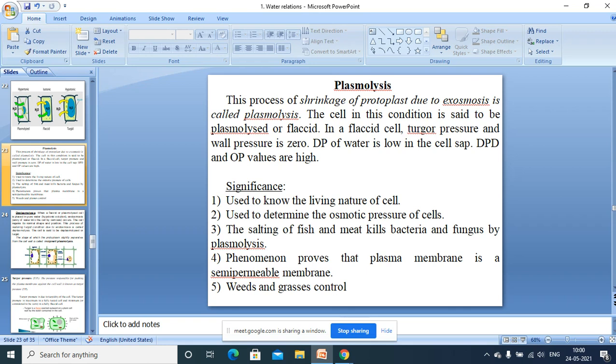You have seen that on clay courts the grasses are not allowed to grow. How do they control it? They sprinkle salt or salt water. Thereby those weeds and grasses tissues are plasmolyzed, and the weeds and grasses are killed. They are not allowed to grow. That is how plasmolysis is useful.